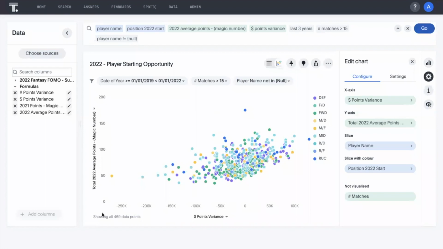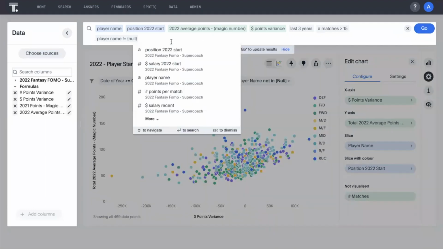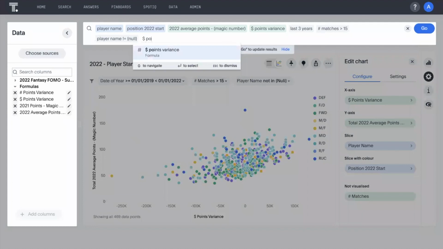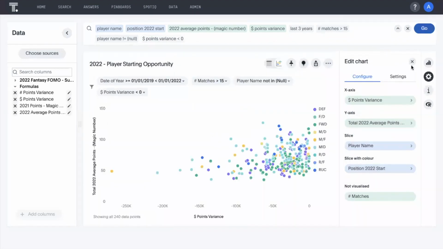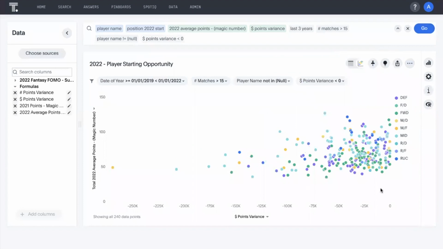And then this is the opportunity of how much underpriced the player is in relation to their performance over 3 years. So today we just want to look at players who are underpriced. So let's also just limit this to where the dollar points variance is less than 0. That means we're looking at players that are underpriced. And as we can see on the screen, this has been color-coded by players. We're going to automatically start seeing a number of outliers.